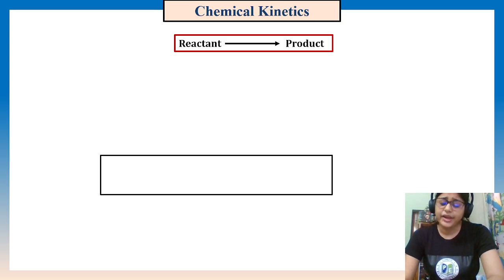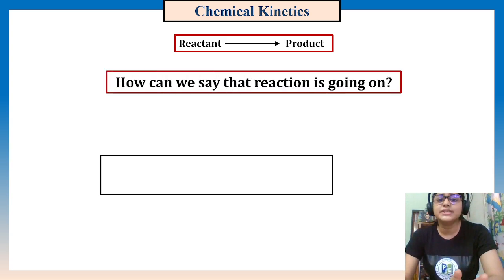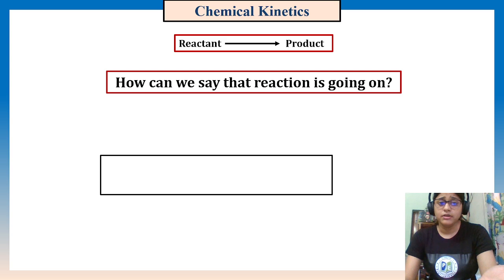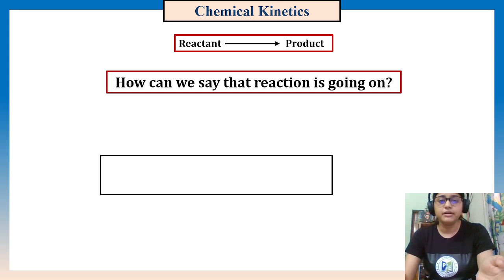But when you are asked how we can say that a reaction is going on, there is a way, right? Say an aldol reaction: the reactants are there, a basic condition is given, and the product is forming.